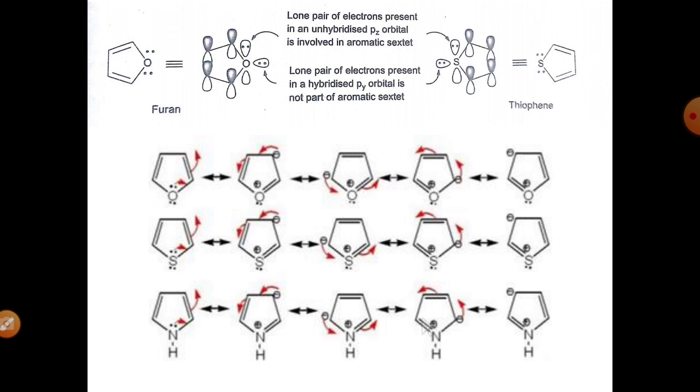Okay, the important line is that the electron pair of the heteroatom participates in the aromatic sextet, participates in delocalization, and due to this delocalization, it shows aromatic character. This is the important point in the aromaticity of these 5-membered heterocycles, pyrrole, furan and thiophene.